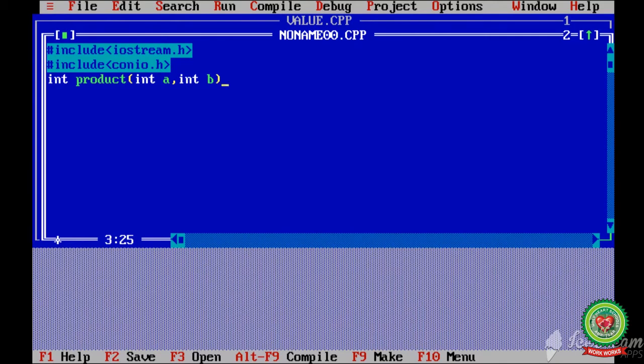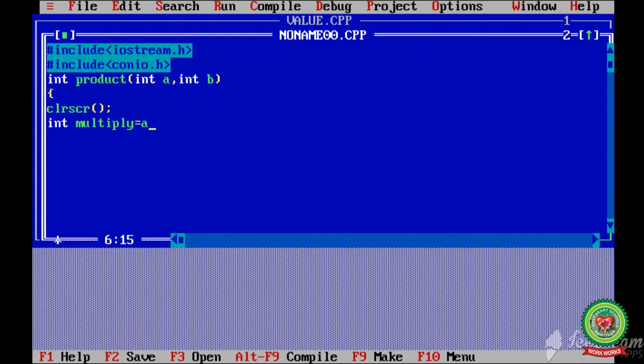This int product, round bracket, int a comma int b is my function declaration. Curly bracket start, here I will write clrscr for clearing my output screen. Here I will write the piece of code for doing the calculation, that is my function definition.